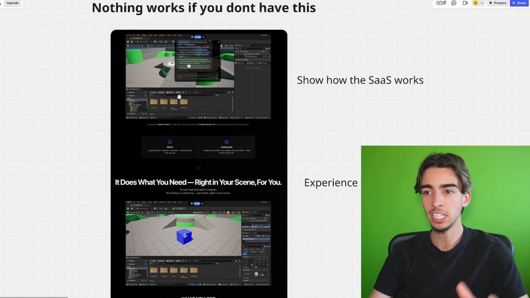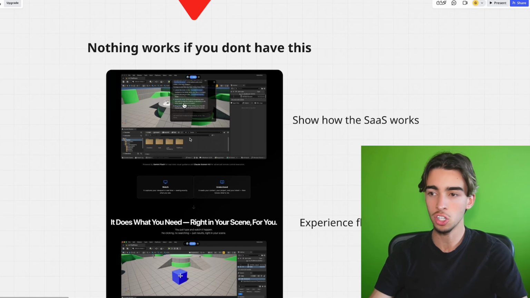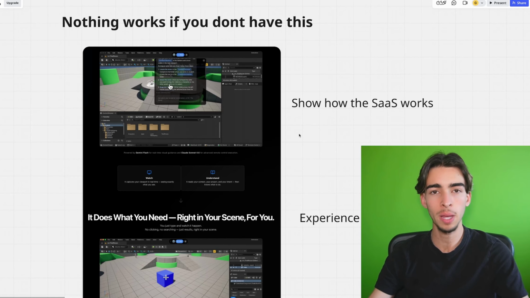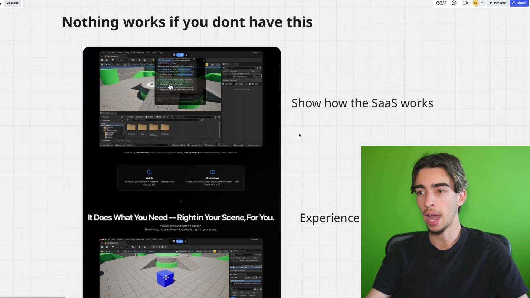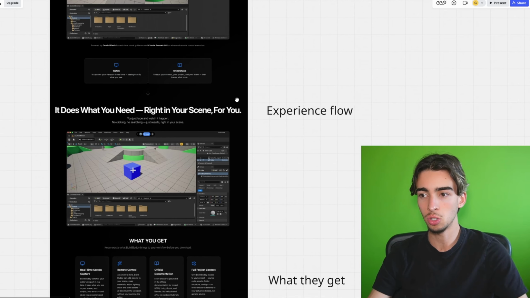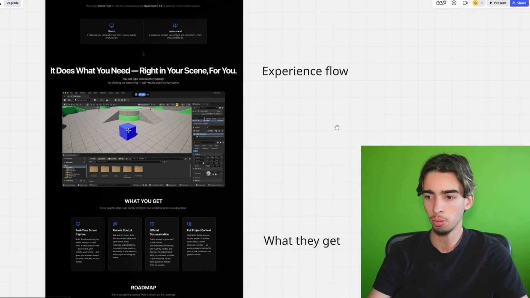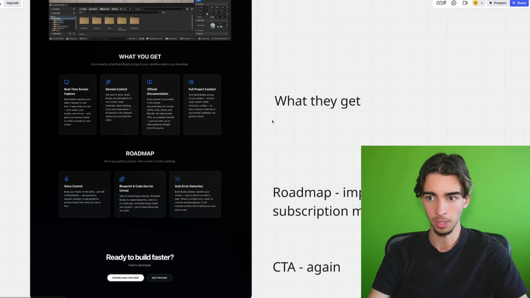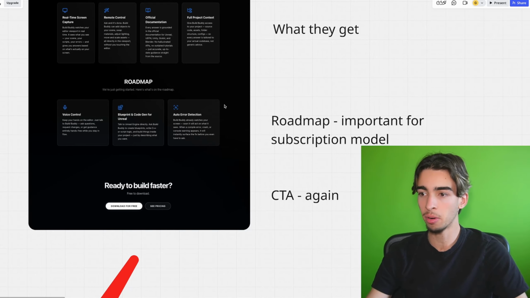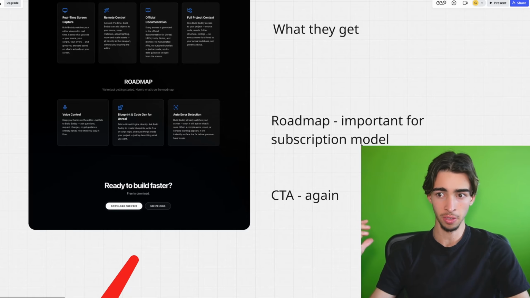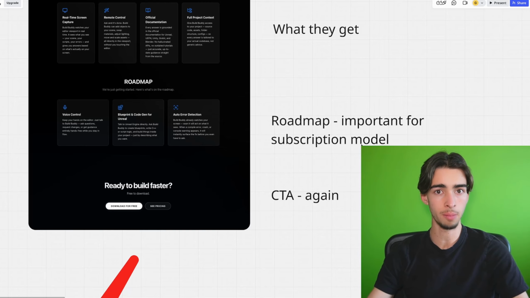The landing page is literally what converts the user, because basically when they click on your website, they have no idea what your app is. So you need to show how the SaaS works with videos. You need to show the experience flow of the user, how it will actually solve their problems, what they will get, what specific features and obtainable things they have access to. The roadmap, which is very important for the subscription model, because obviously this is a subscription model. That's why it's generating money every single month.